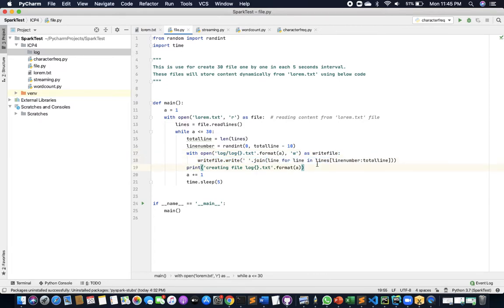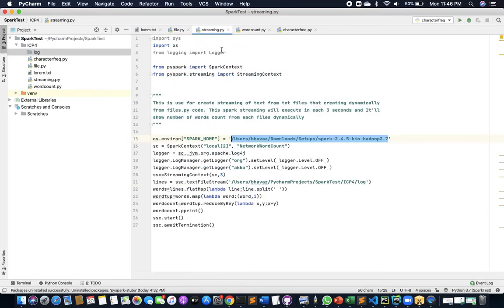In the for loop I'll be generating lines from line number to total line number, that is, random words, and I'll be placing them into the log file. I'll be increasing the value of a so that I create more files, and the wait time is 5 minutes. For the 5 minutes the timer will be slept.